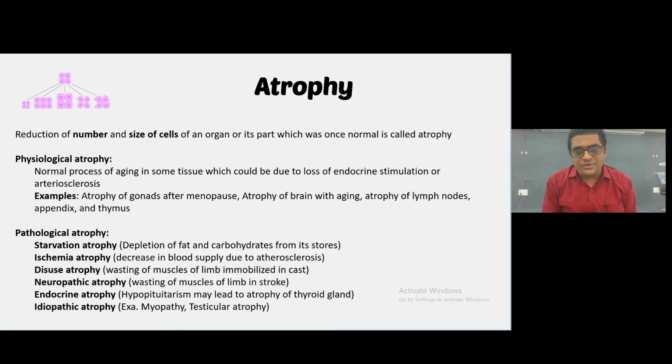hypopituitarism may lead to atrophy of the thyroid gland. Idiopathic atrophy, examples are myopathy and testicular atrophy.